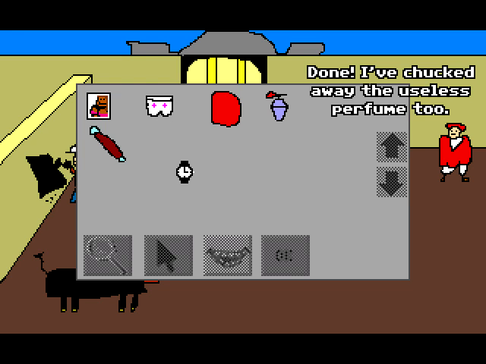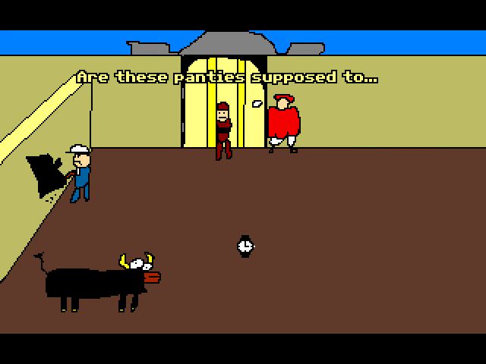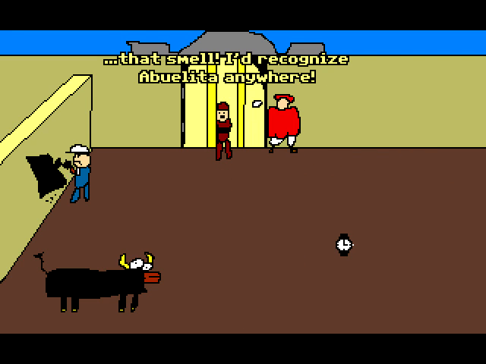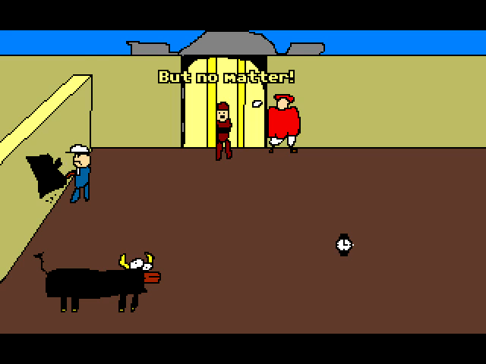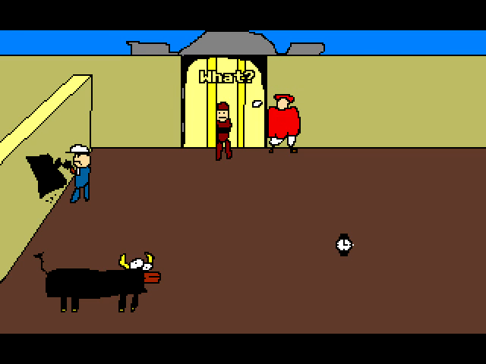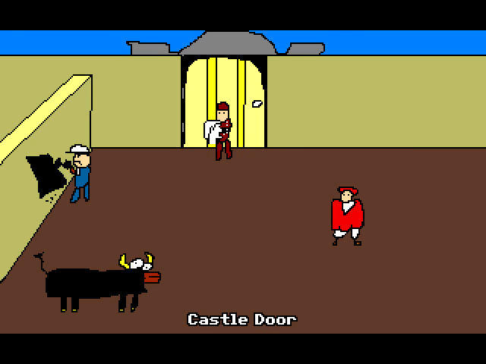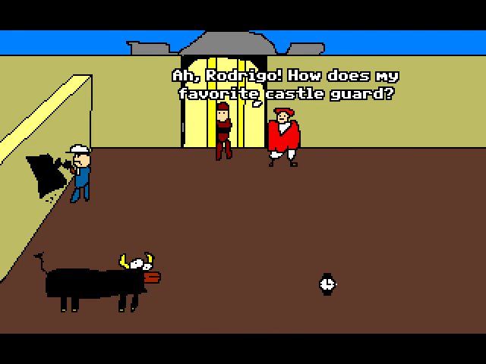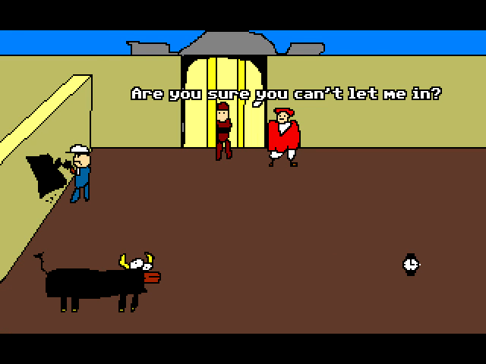So at this point you use the perfume on the underwear and you give it to Rodrigo here. And at this point the program kind of sped up and I thought it was a glitch, so I kind of skipped through this while I reloaded my save game. I'll get back to what is supposed to happen very shortly. As I skipped through the dialogue, you need to create a little diversion here, which sort of gives Rodrigo plausible deniability, so he'll look the other way and let you in.